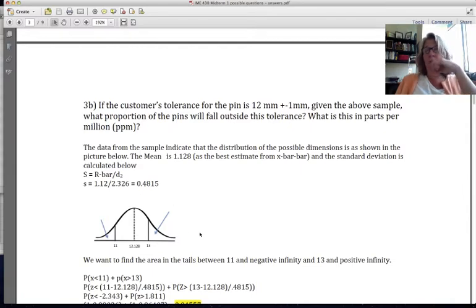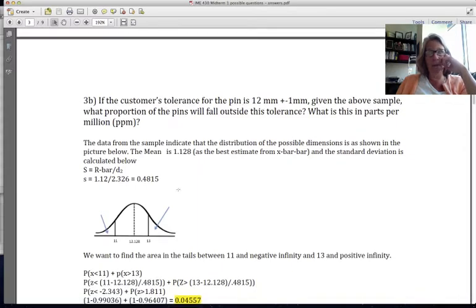So I drew this kind of picture here where I have this distribution. We're saying the distribution of pin lengths looks like this, centered around 12.128. We calculate the standard deviation from the R bar by dividing it by D2. We could calculate the standard deviation by actually calculating it, but I did it this way. So now I have an S, a standard deviation, of 0.4815.